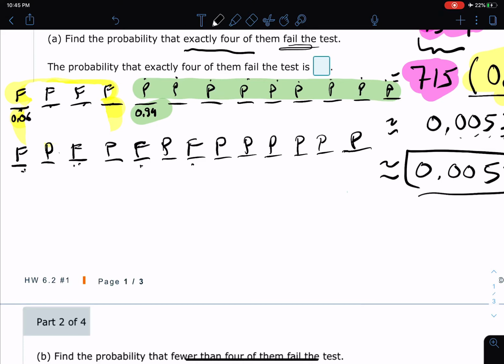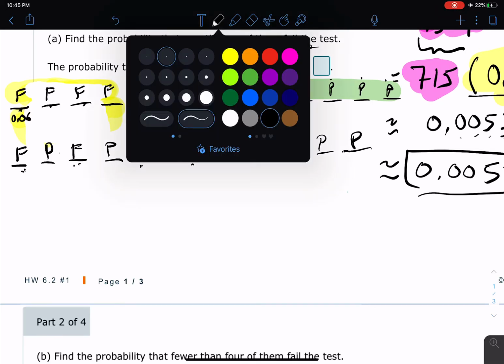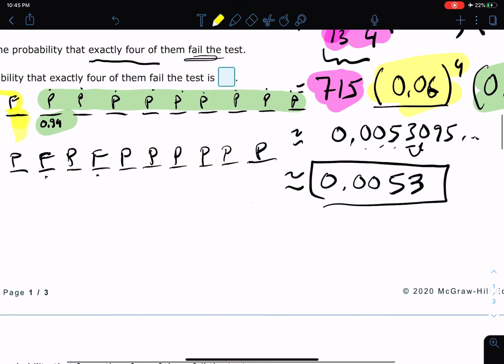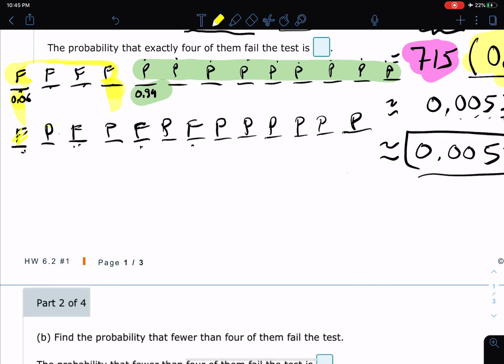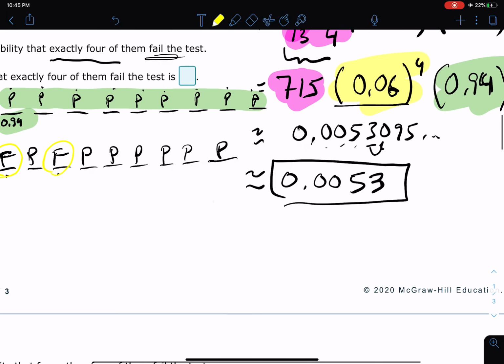But if you look at this, it doesn't really matter the grouping in terms of this part, right? In terms of this 0.06 to the 4th power, that's going to happen on each. Whoops, I'd used the wrong highlighter, that didn't work at all. It's going to happen, look at that, fail right there. For some reason I can't write on it. Maybe if I circle it, there we go, circles work. Fail, fail, fail, fail. We still have 4 fails, which is still going to give us this over here, which is 0.06 to the 4th power.